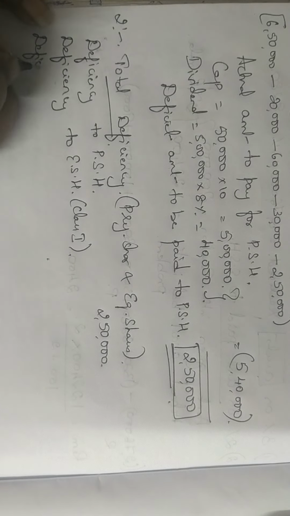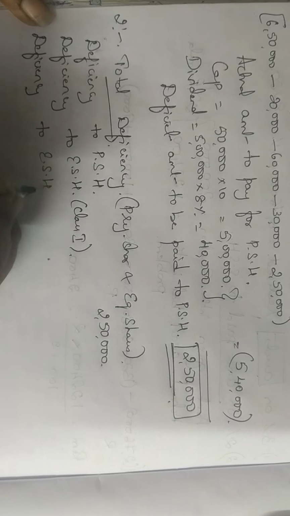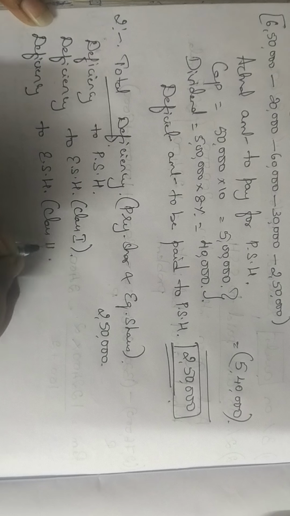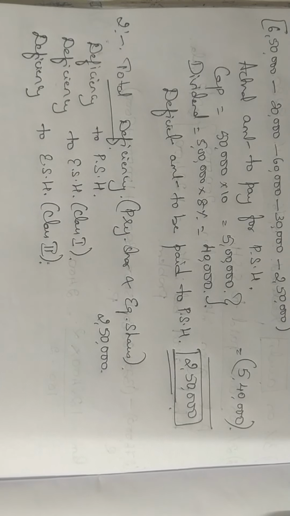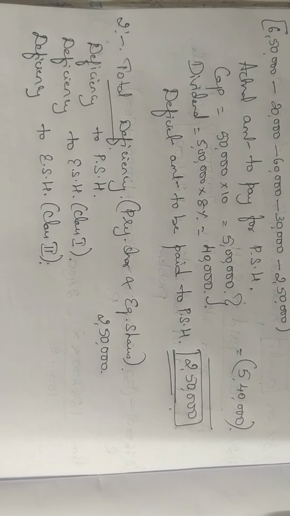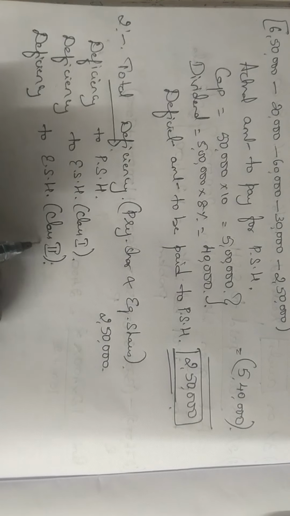And we'll also calculate how much is the deficiency to equity shareholders, and this is for class 2. Because after your preference shareholders, remember we have to pay to your equity shareholders. So we are calculating the total deficiency for both the shareholders. That is why I have written preference as well as equity. So first calculate how much is it for class 1 and how much is it for class 2. How do you calculate that?